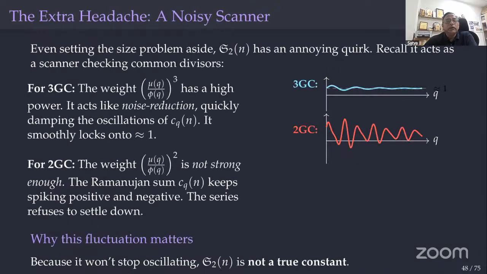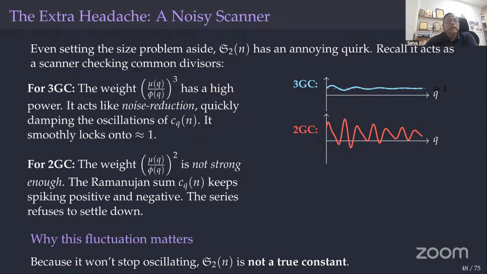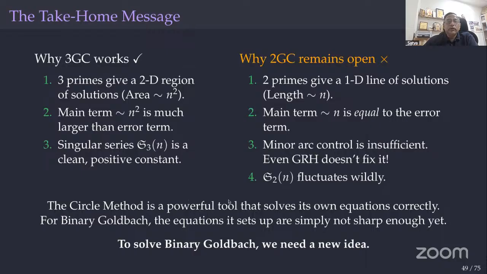Yeah, okay. So these are some of the things related to the comparison of the ternary and binary Goldbach conjecture. For example, these graphs may help you later. In the cube, the Ramanujan sums behave nicely, whereas the binary Goldbach conjecture graph will be a little complicated. So to solve the binary Goldbach conjecture, we need a new idea.